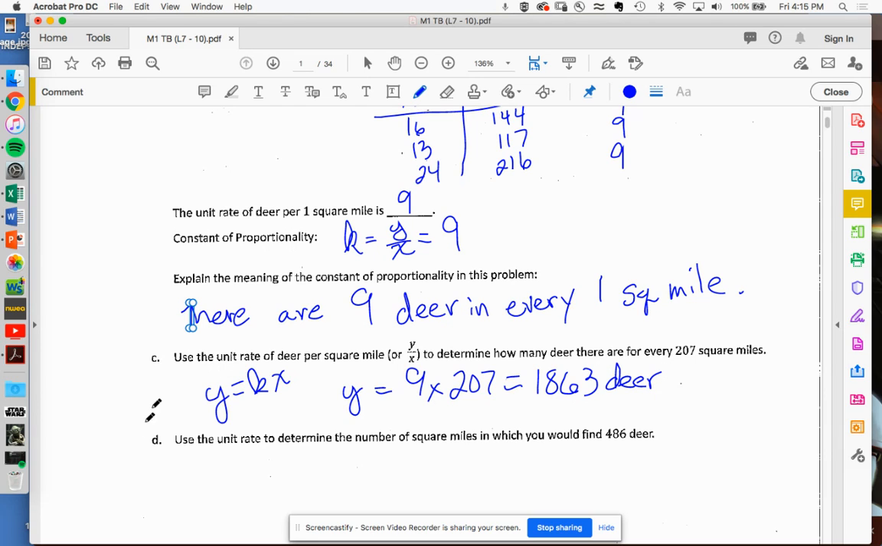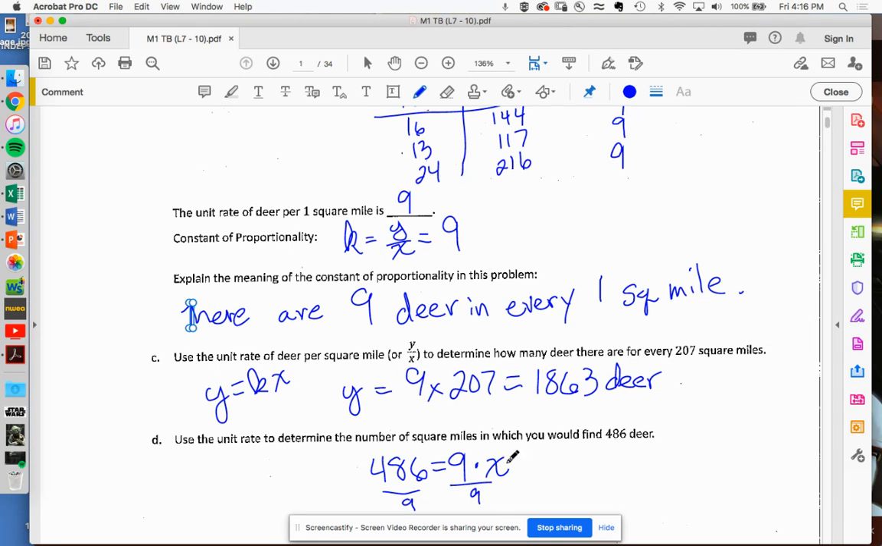All right. Now we're going to use that unit rate to determine the number of square miles you would find 486 deer. So now notice this time we know the deer amount. We don't know the square miles. We know the y. We don't know the x. So you would set up an equation like this: 486 equals, well, I know that k value is 9 times, well, the x is the unknown. And here's the deal. 9 times something equals that. To find out, we divide by 9, divide by 9.